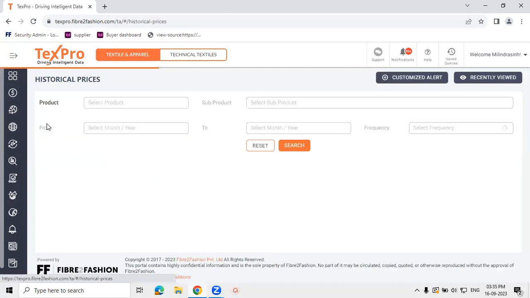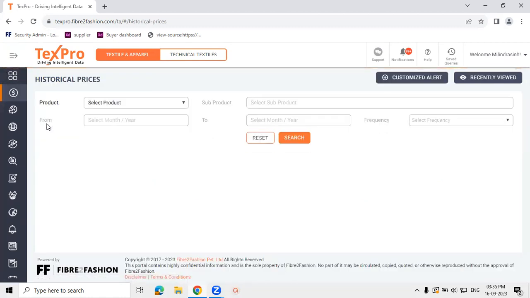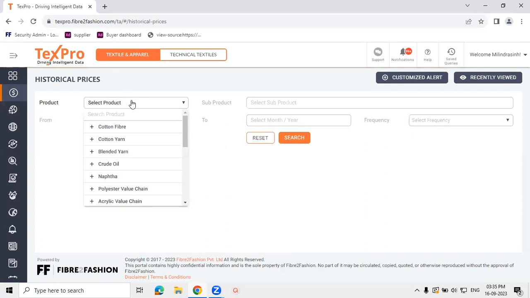Now we have historical prices. So if you want to observe the trend, how the prices have performed over a period of time, this is the section which will help you in that regard. For all the commodities which we have shown in the previous section, right from cotton fibers to coir, over here we cover the historical price. We cover the prices for most of these commodities for the last 5 to 6 years.